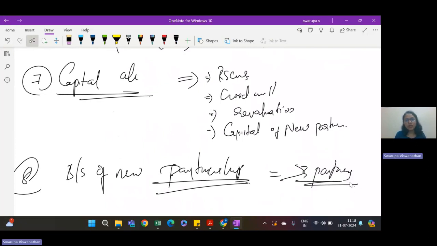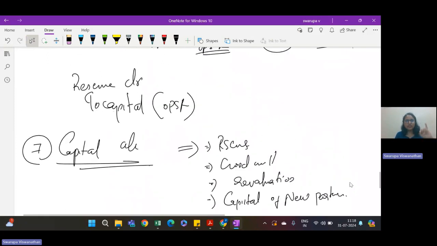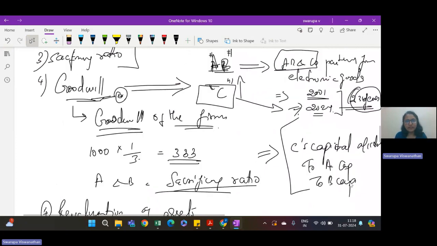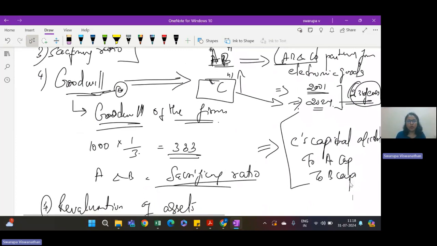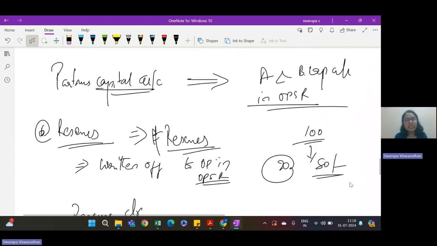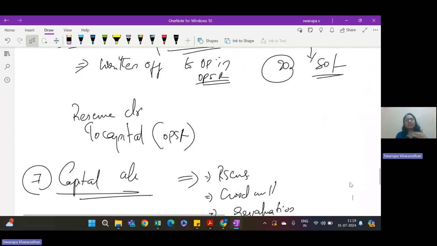Okay, so the steps involved in case of admission is first find out the old profit sharing ratio, new profit sharing ratio, sacrificing ratio, identify what is the goodwill amount, what is the share of the new partner's goodwill, then divide it in the sacrificing ratio to the old partners, then open a revaluation account, find out the revaluation profit or loss, then reserves, distribute the reserves in the old profit sharing ratio, then open the capital account, give effect to all the things that we have discussed till now, point 1 to 6 in the capital account, and then you will get a closing balance.